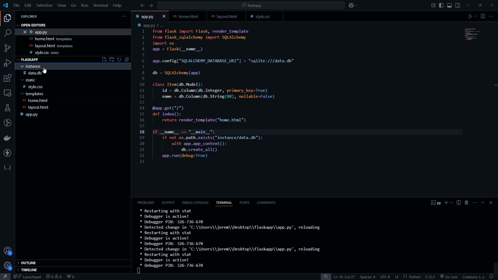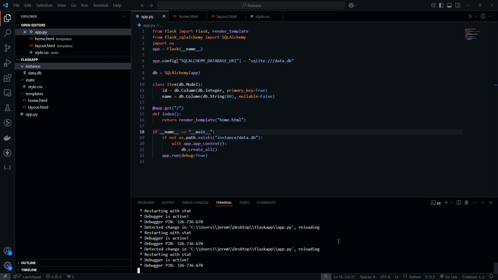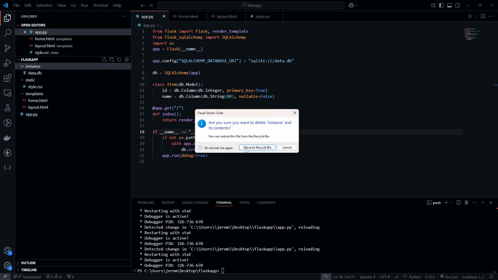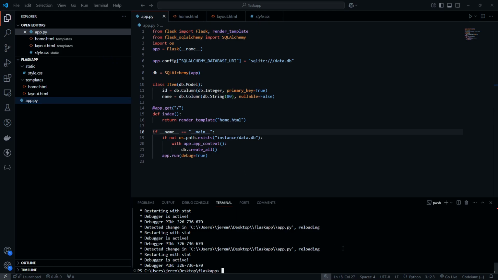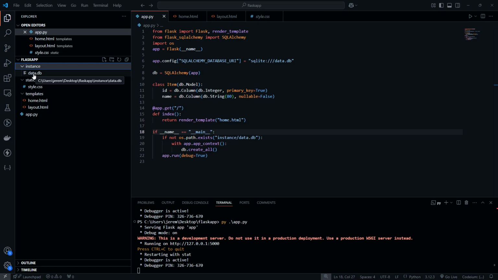So we save here, and you'll notice if I actually stop my Flask app and delete this folder, if I run it again, it will create this instance/data.db. So this is our SQLite database in here.